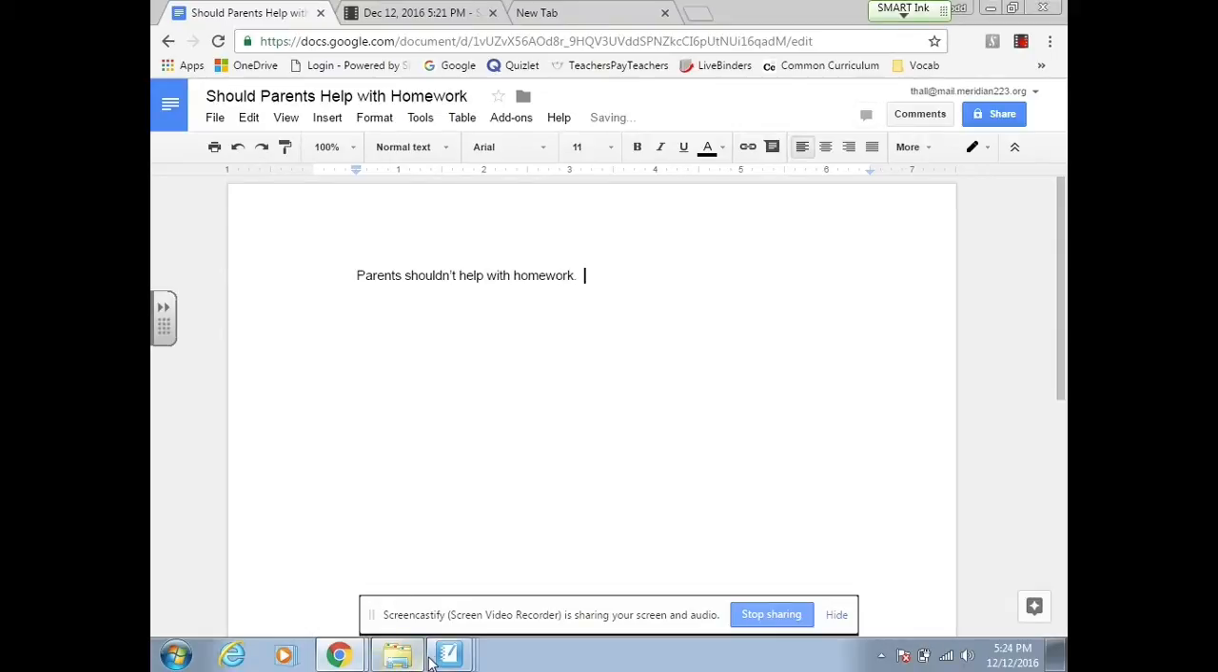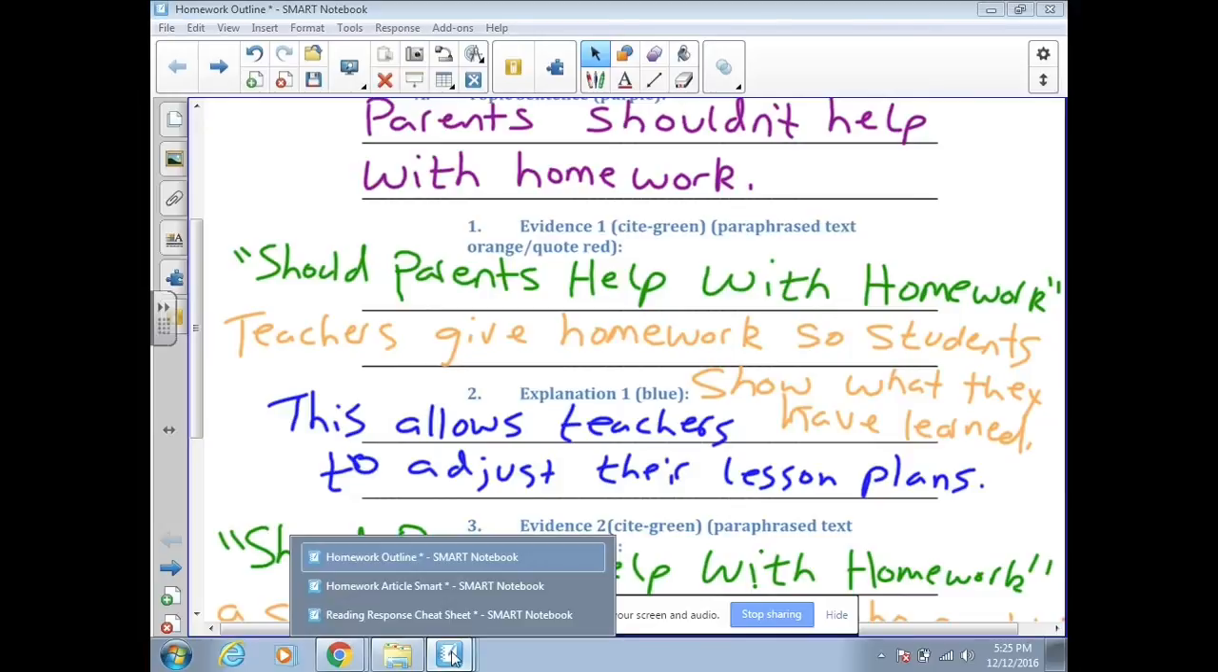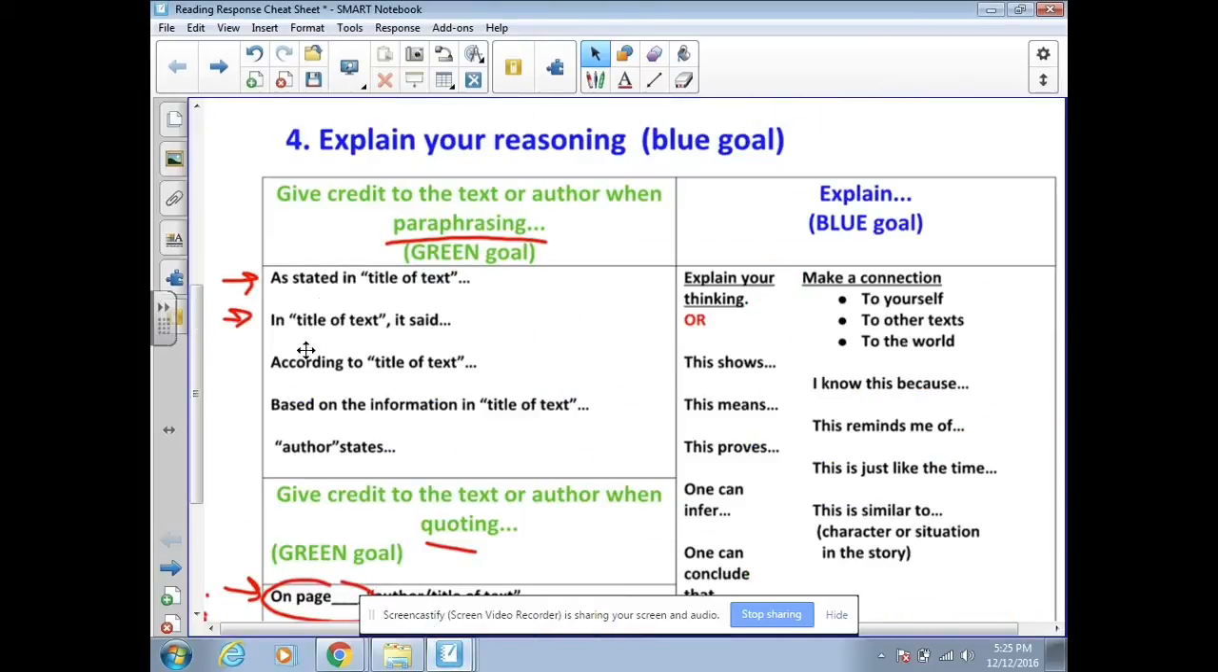Next thing I need to do is start out with my text evidence. Now, we can't just start with "should parents help with homework." This is one of these instances where I need to go back to my cheat sheet and choose one of these sentence starters. Any of them would work. The only one I can't use is "the author states" because we don't have an author listed in this article.